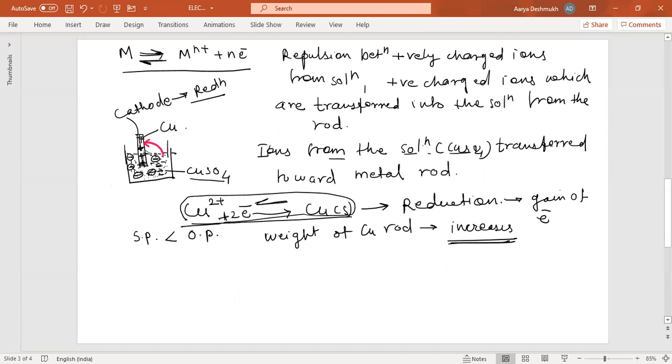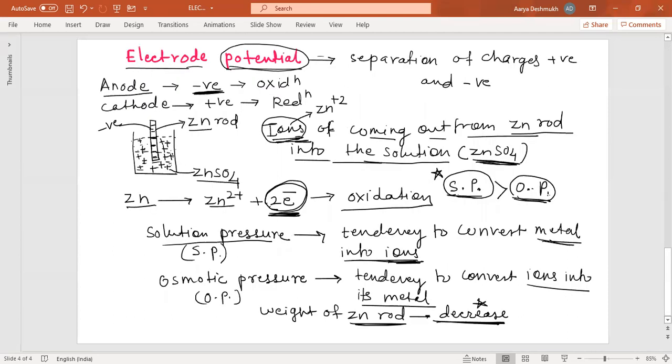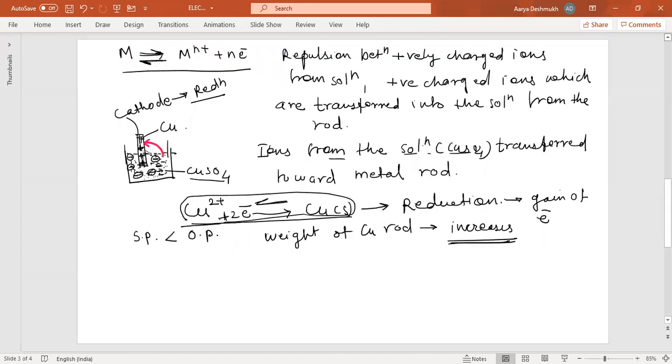You can see this is a negatively charged electrode in the case of the anode and this is positively charged. So the charge separation is also responsible for the development of the potential, what we call the electrode potential. So at each electrode-electrolyte interface, we proceed for the next.